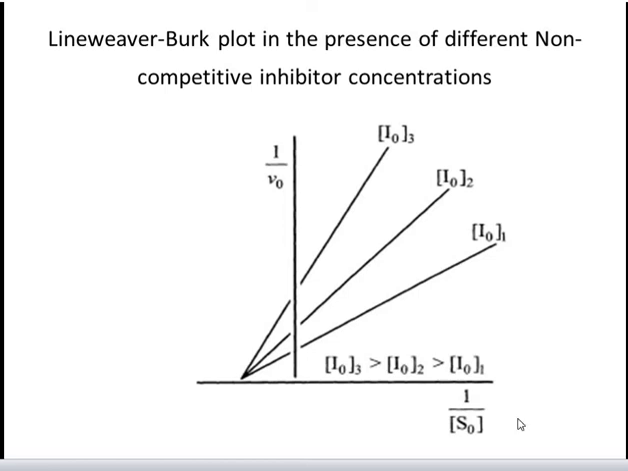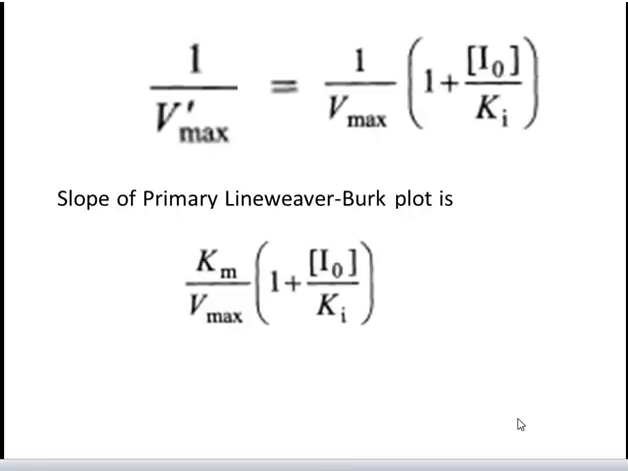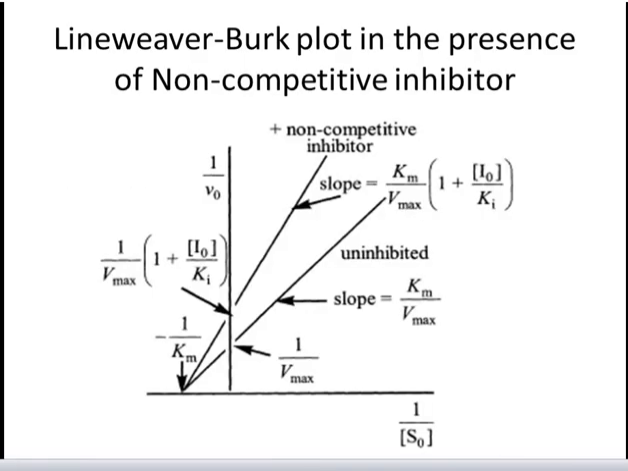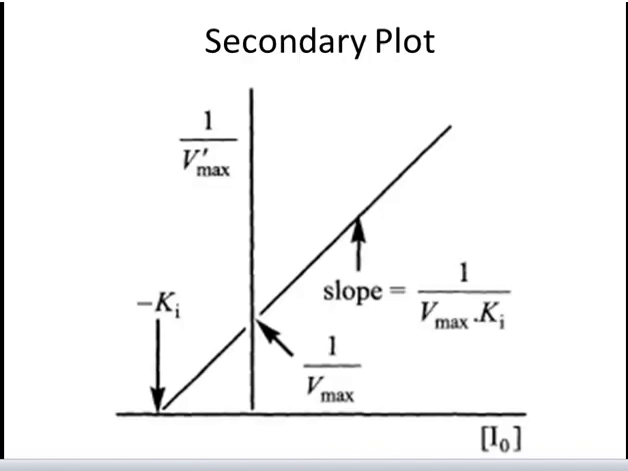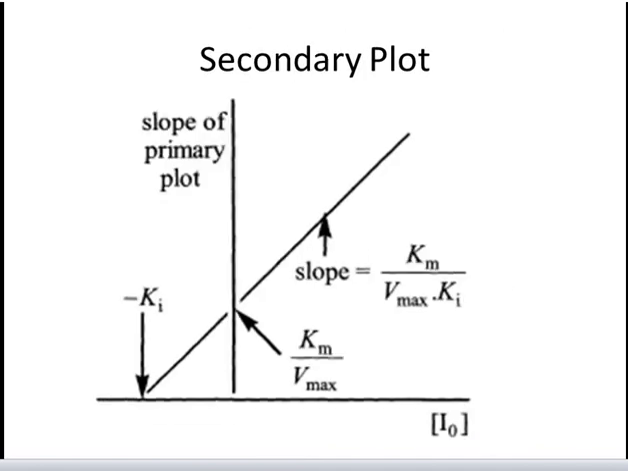Once this type of inhibition has been established, the inhibitor constant Ki may be determined using the secondary plot. Since 1/V'max is equal to 1/Vmax × (1 + [I0]/Ki), and the slope of the primary Lineweaver plot is Km/Vmax × (1 + [I0]/Ki), plots of 1/V'max against concentration of I0 and slope of the primary plot against concentration of I0 are linear, with the intercept on the concentration of I0 axis giving minus Ki in both the equations.